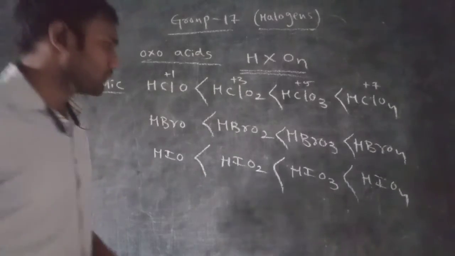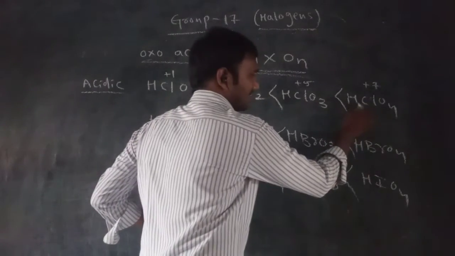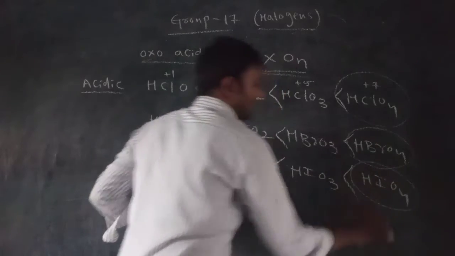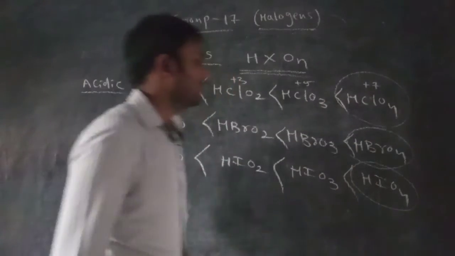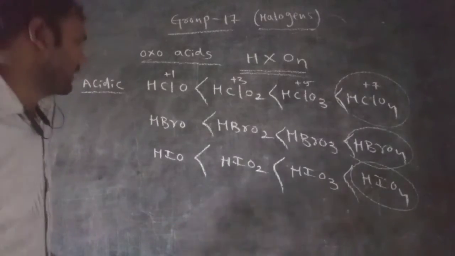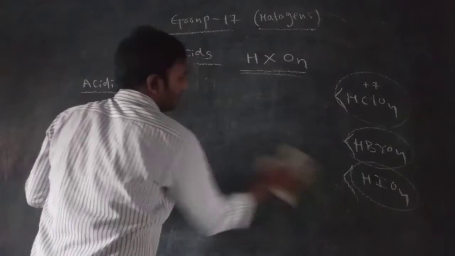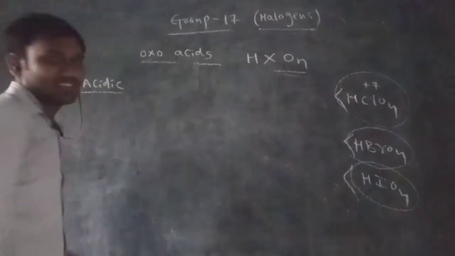Next, the highest oxidation state gives the highest acidic strength: HClO4 in chlorine, HBrO4 in bromine, HIO4 in iodine. Now if you compare these, which has the higher acidic strength? Generally we say acidic strength depends on the oxidation number: as the oxidation number increases, acidic strength increases.